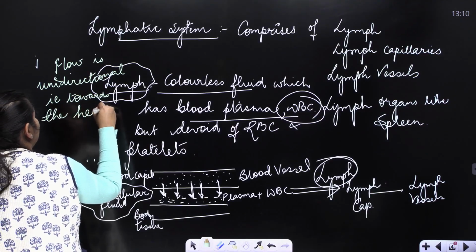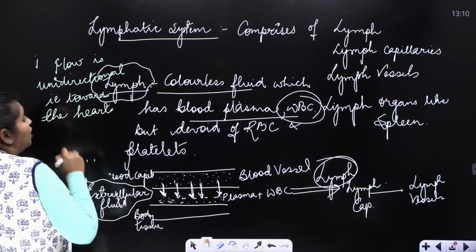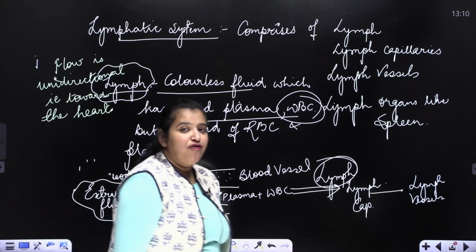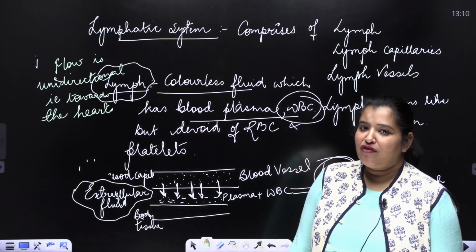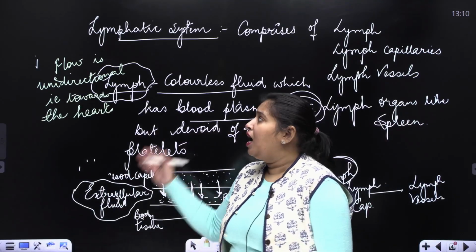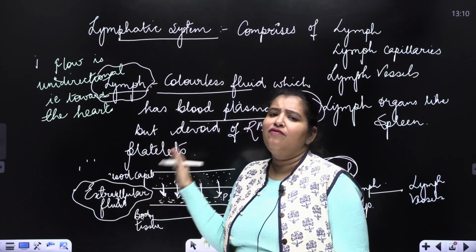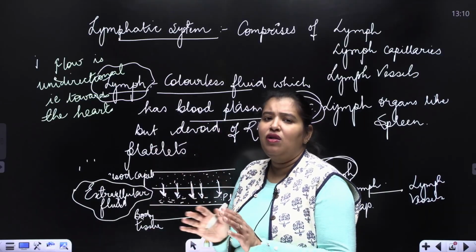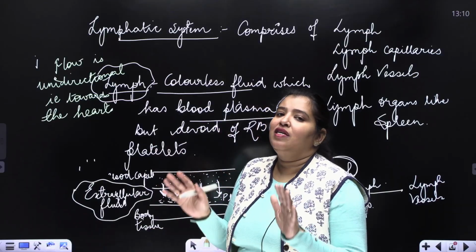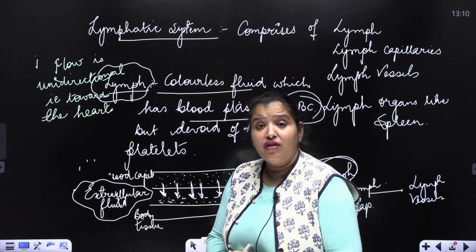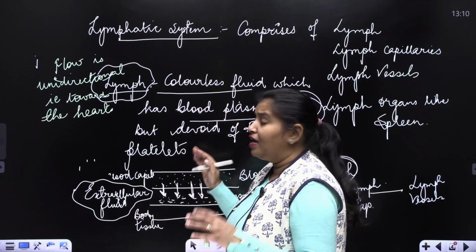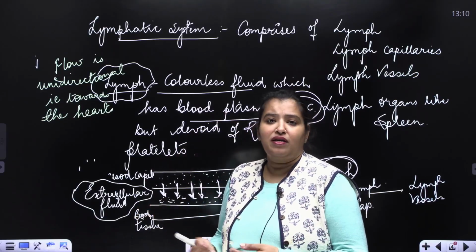It never flows away from the heart. So the flow of lymph is unidirectional. So I've given you 3 points of difference along with what lymph is and the other functions of the lymph and the lymphatic system as a whole. For your level of grade 10, this is more than sufficient. As much as you can understand, as much as you can retain, you try and understand this point.